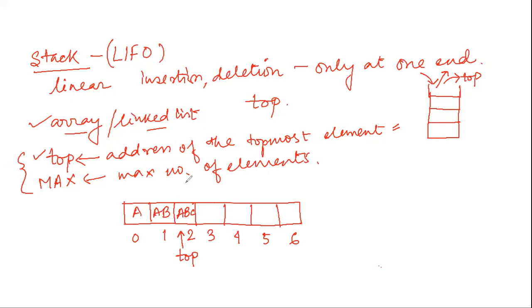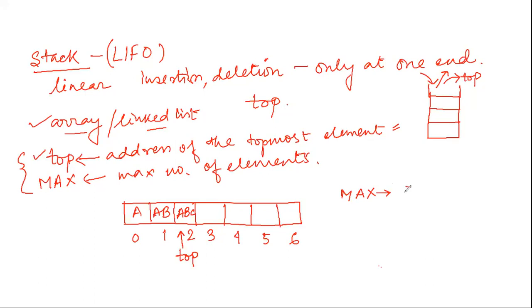Suppose this is my array. What is the value of this max with respect to this array or this stack? Anyone? 7, ma'am. 7, right?